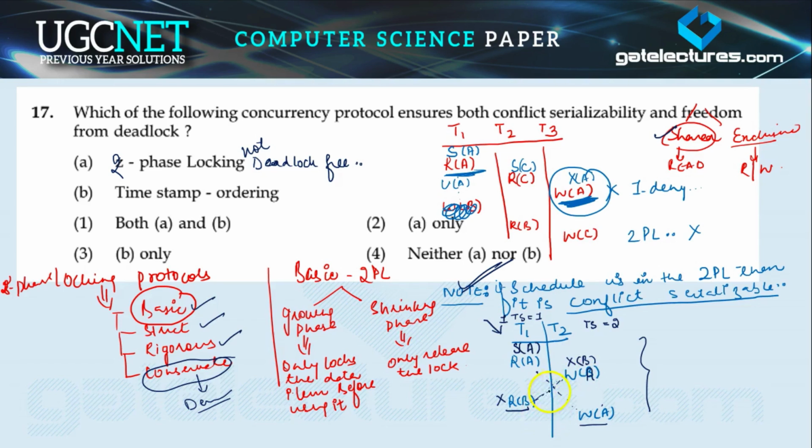Okay, now you can see that two phase locking protocol में this is not possible, because अगर हमने इसके ऊपर शेयर्ड लॉक लगा दिया तो we are not able to apply the exclusive lock on the same data item, because उससे पहले हमें इसे अनलॉक करना पड़ेगा. और एक बार हम श्रिंकिंग फेज में आ गए तो दोबारा हम ग्रोइंग फेज में नहीं जा सकते. तो this type of possibility is not possible in the two phase locking protocol.